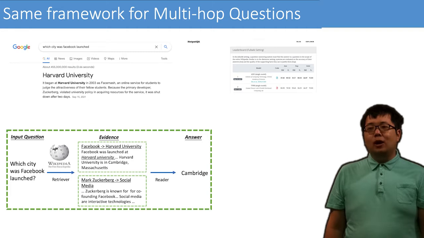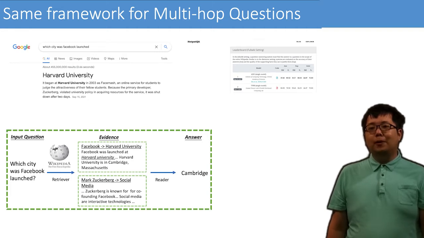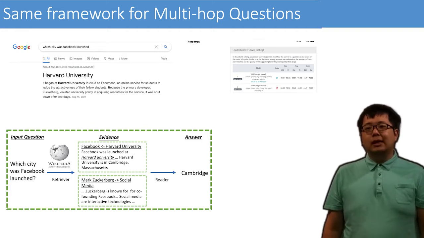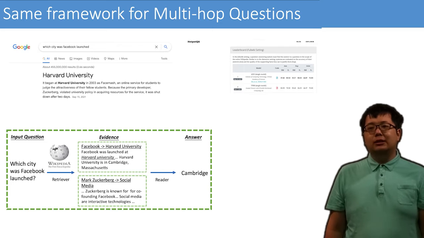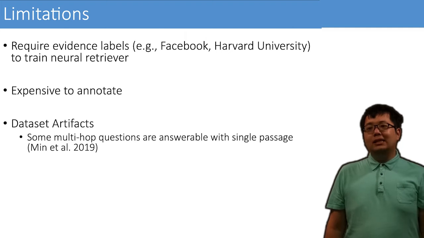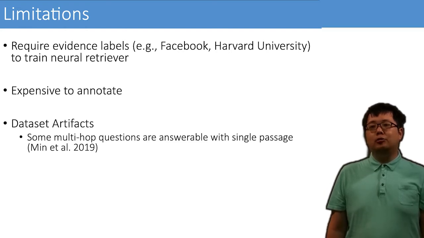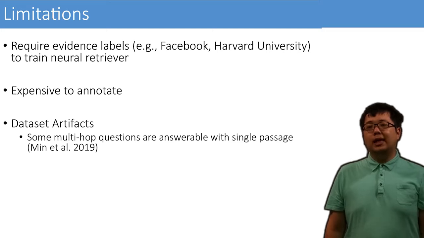Using the same framework, but now retrieving multiple evidence pieces as a chain, state-of-the-art systems have good performance on the benchmark dataset HotpotQA. However, answering multi-hop questions is still difficult. Look at this example. The correct evidence, the first passages of the Wikipedia pages Facebook and Harvard University, is given during training. This is helpful for training neural retrieval systems, which are a key component in state-of-the-art QA systems.